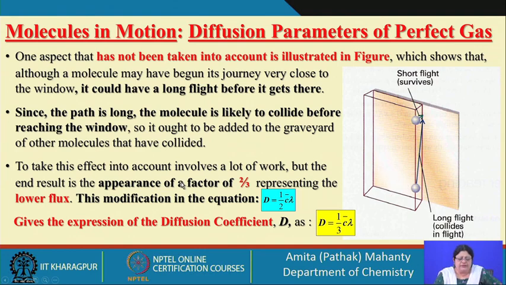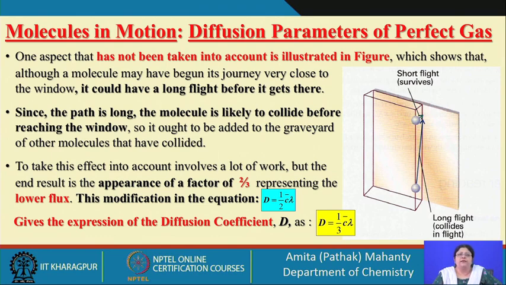But to take these effects into account, which we have not done, we have not considered a molecule which may have gone through a long distance before coming to the collision point. The collision distance from the wall may be small, but it has gone through a very long flight, and we have neglected that. We have only considered them as reaching the window having covered a distance of probably 1 lambda, but actually it may have collided before and should ideally not be considered.